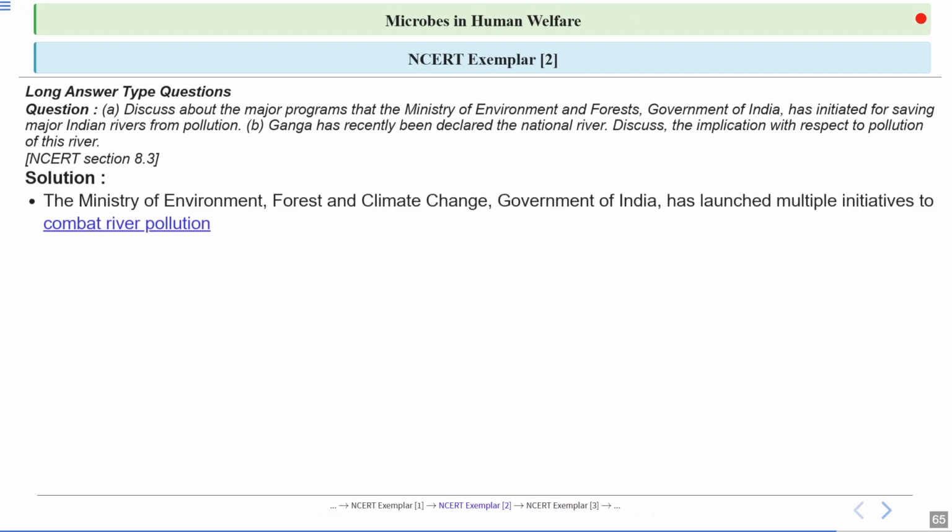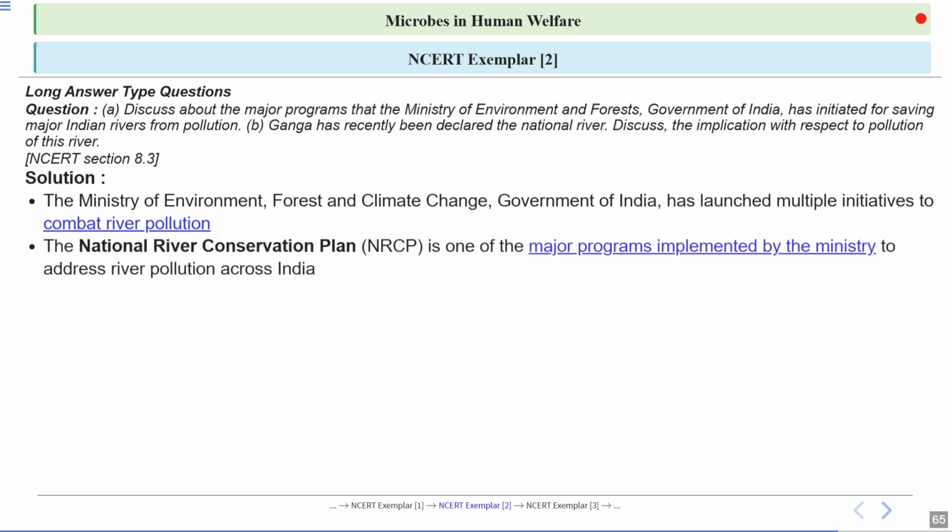The Ministry of Environment, Forest and Climate Change, Government of India has launched multiple initiatives to combat river pollution. Now, the National River Conservation Plan is one of the major programs implemented by the ministry to address river pollution across India.